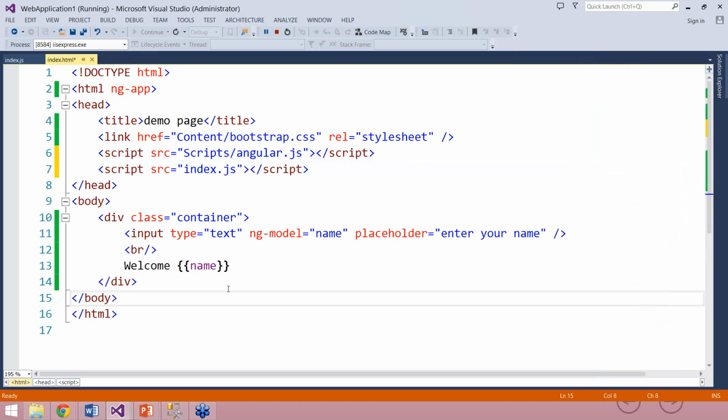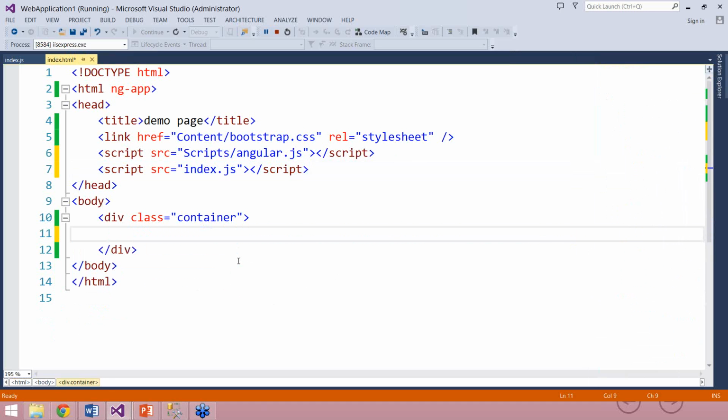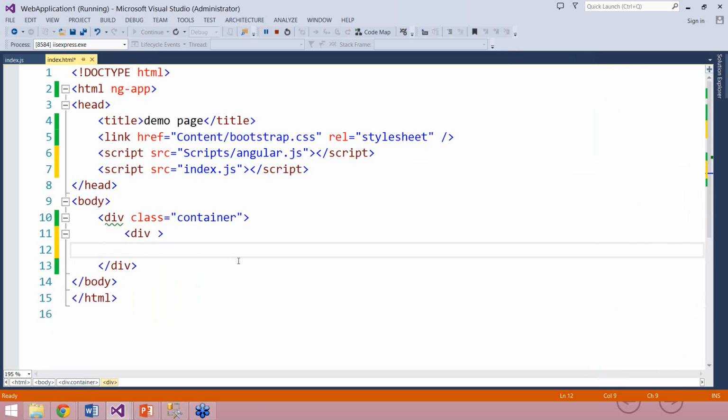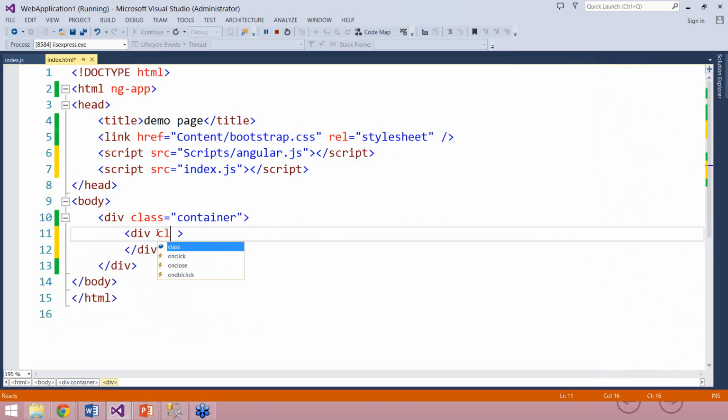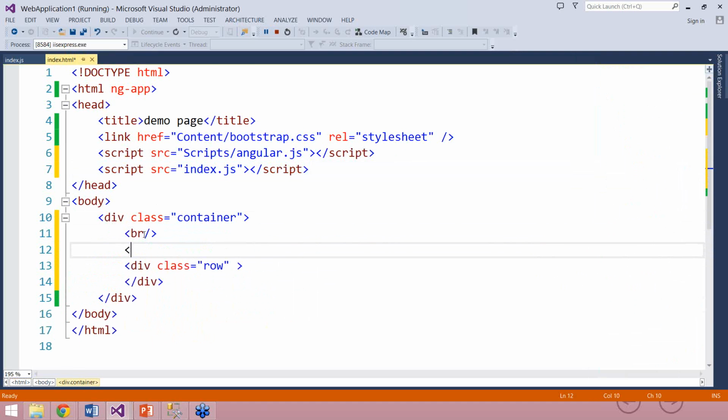Once that is done, let's go ahead and get rid of this code and create one more div. I'm creating one more div and giving the class as row, and then br such that I will have some break line from the top.